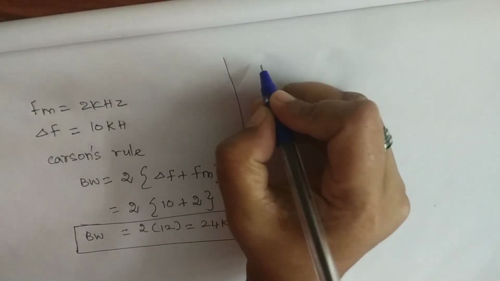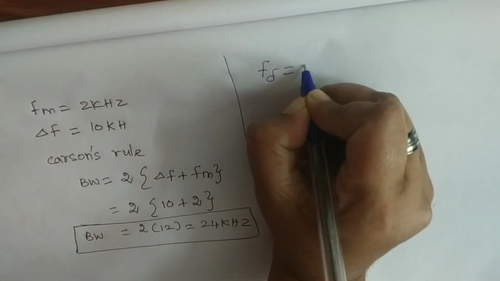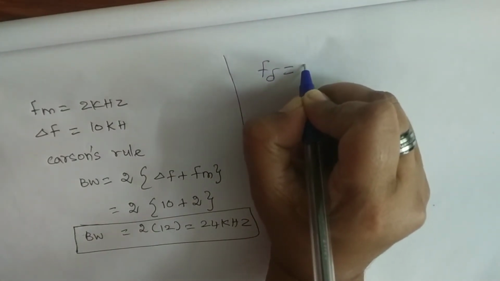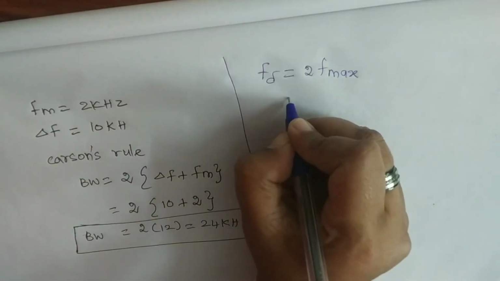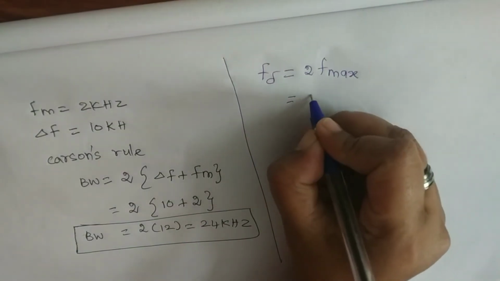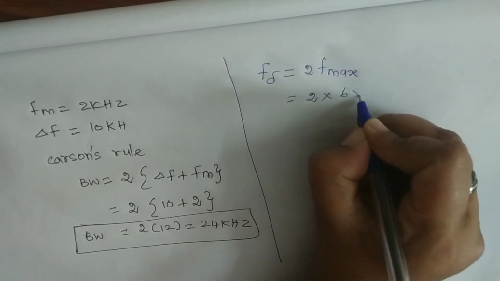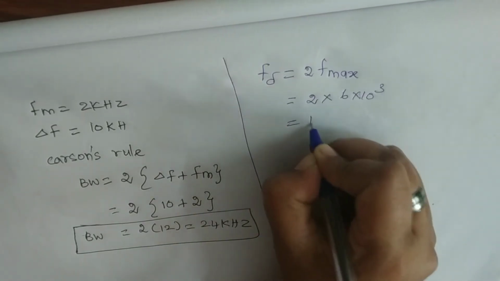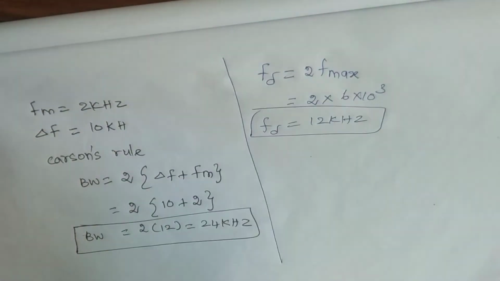So in PCM, we have to calculate the sampling frequency fs. It is nothing but 2 into fmax. 2 into fmax, where fmax is given as 6 kilohertz. Therefore, the sampling frequency is 12 kilohertz.